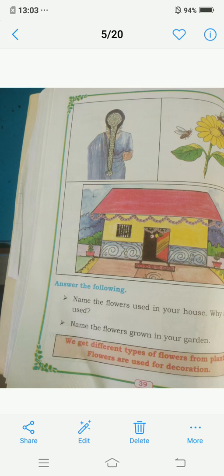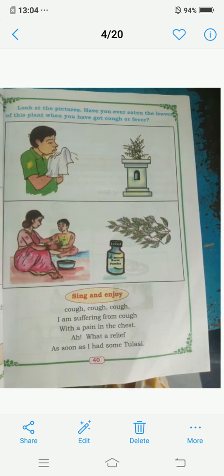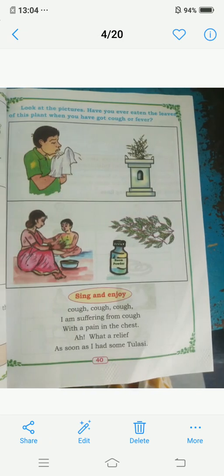Next, we get different types of flowers from plants. Flowers are used for decoration. So from plants we get different types of flowers, and these flowers are used for decoration. Next, look at the pictures.